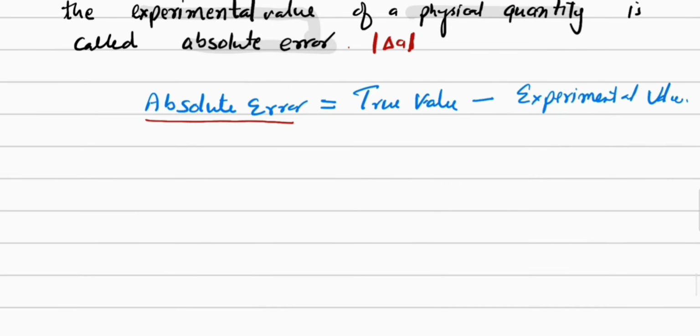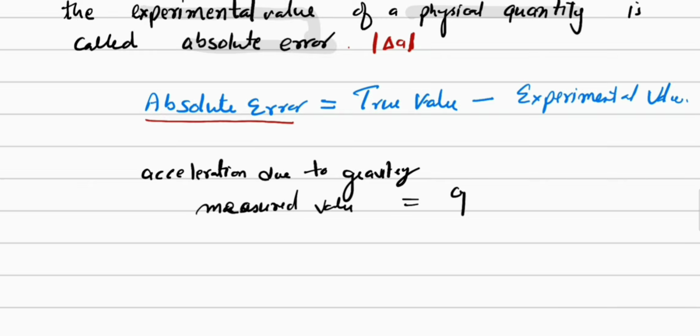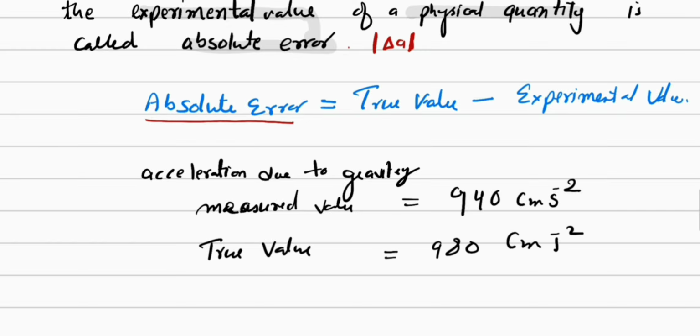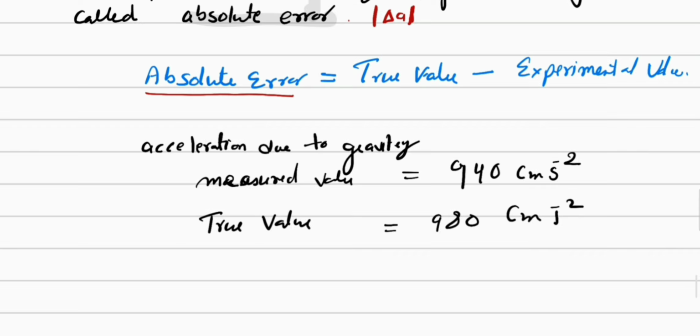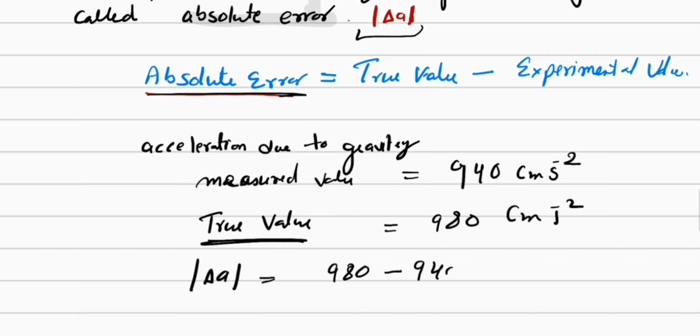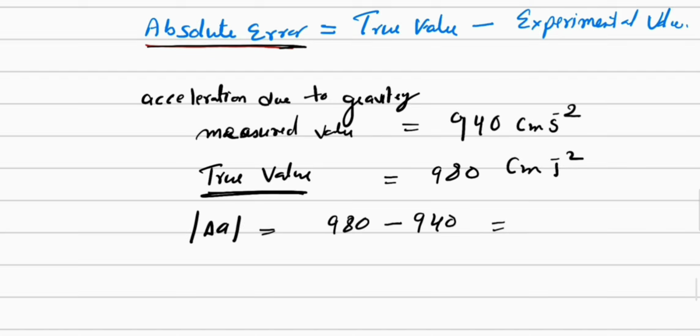Suppose that we did one experiment, and in that experiment we got the value of acceleration due to gravity. The measured value is equal to 940, and we know the true value of acceleration due to gravity is equal to 980 centimeter per second square. So what is the absolute error? Mod delta A is equal to the true value, which is 980, minus 940. So from here we get 40 centimeter per second square. So this is my absolute error. So here also we will put mod.